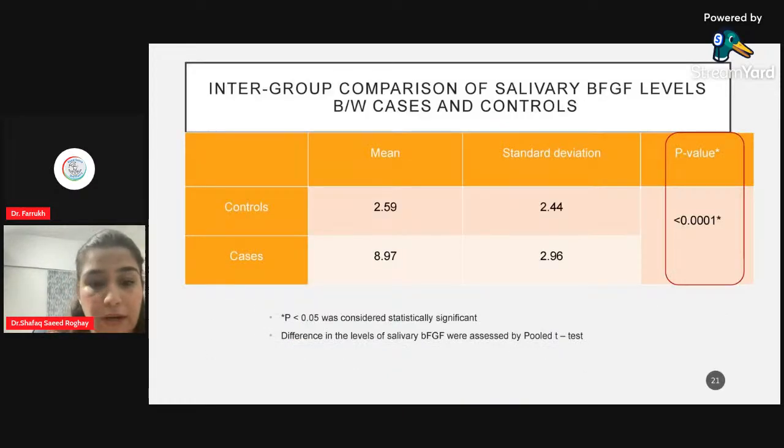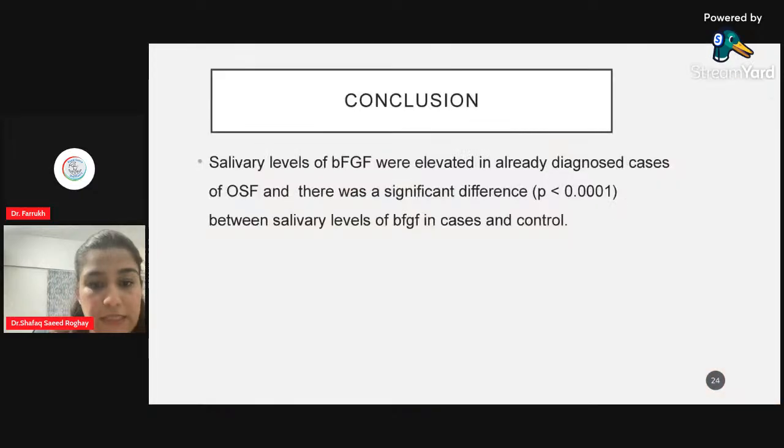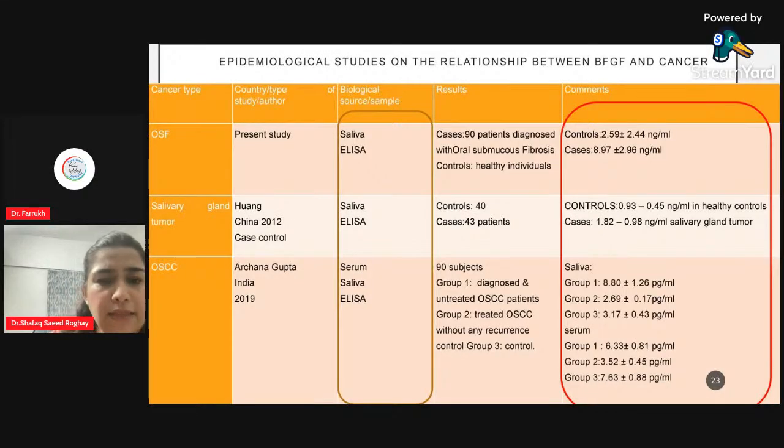So I compared my study with other studies as well, and some similar results were found. In my study, I have taken saliva, and there was one of the study in which the salivary basic fibroblast growth factor levels were evaluated in the salivary gland tumor. Okay? And this study also states that the levels of salivary basic fibroblast growth factor were raised in the patients with salivary gland tumor as compared to the healthy individuals.